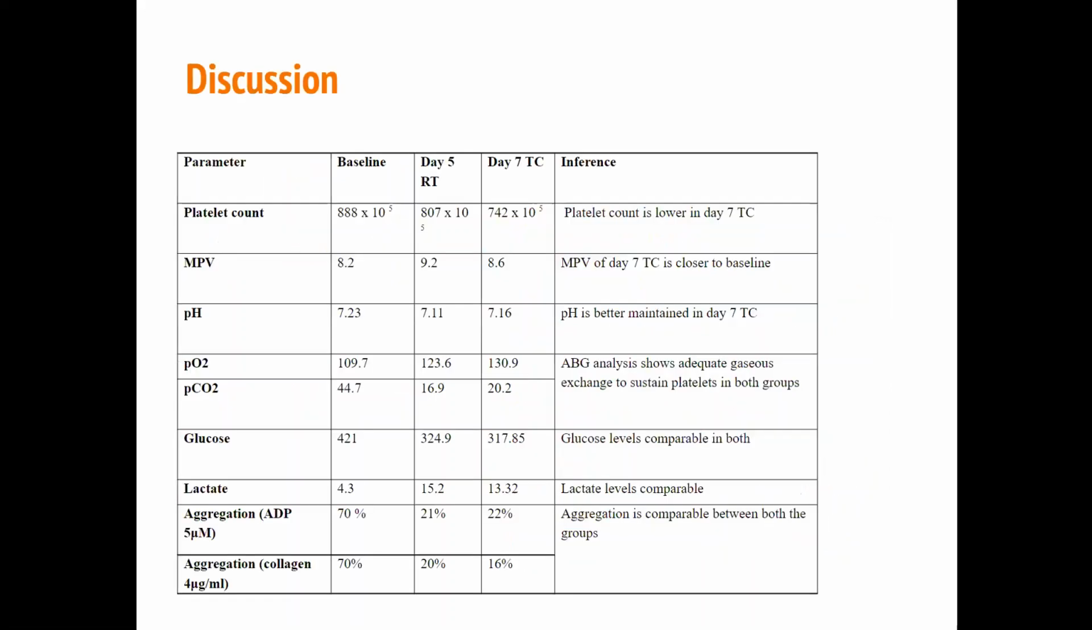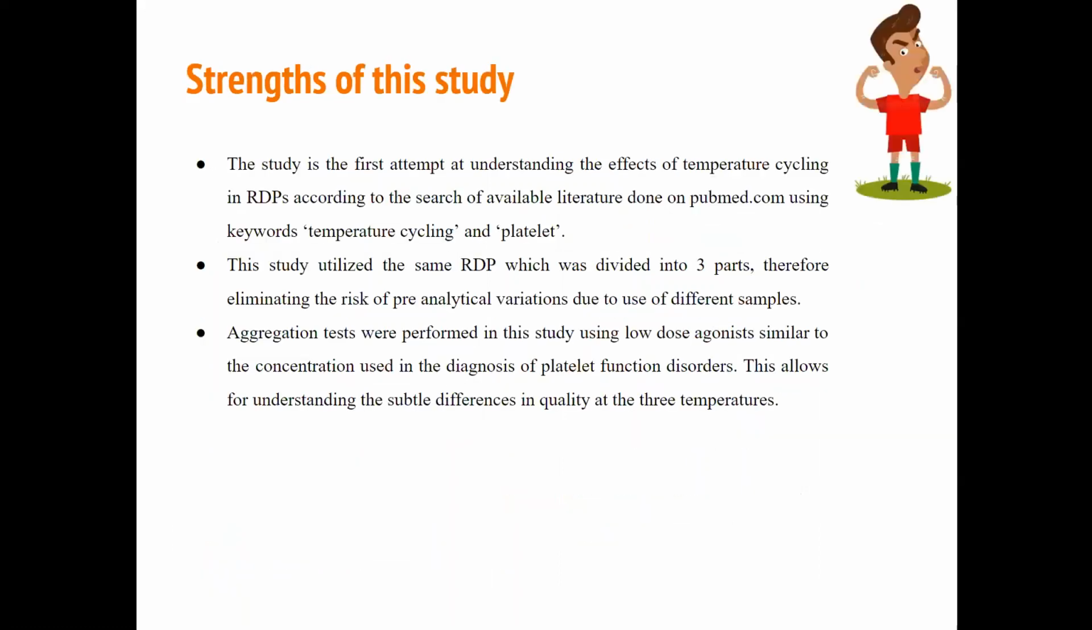So the comparison was made between the day 5 room temperature and day 7 temperature cycle platelets, and we had seen that more or less the biochemical parameters were matching between both these groups, which could be interpreted as an in vitro equivalency between the day 7 temperature cycle and day 5 room temperature platelets. The strength of the study was that it was the first attempt at understanding the effect of temperature cycling in RDPs, according to a search of the available literature in PubMed.